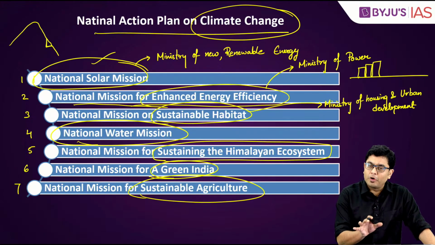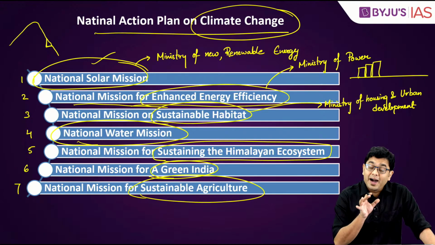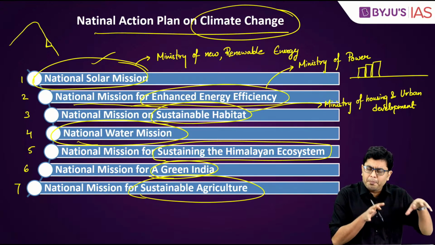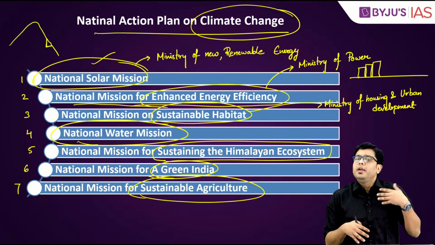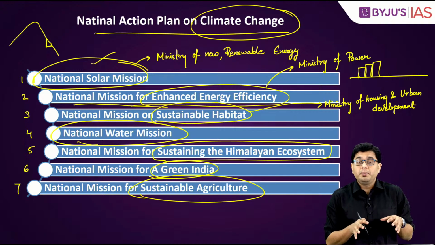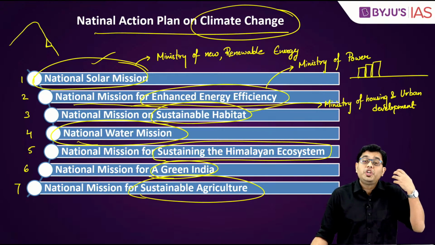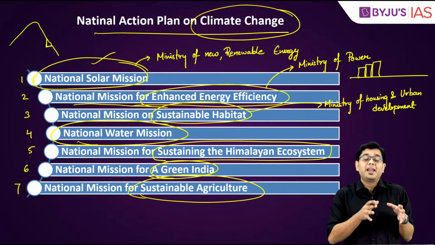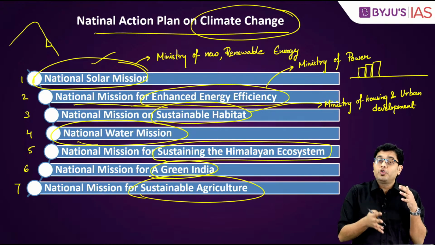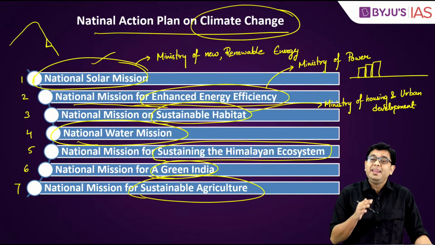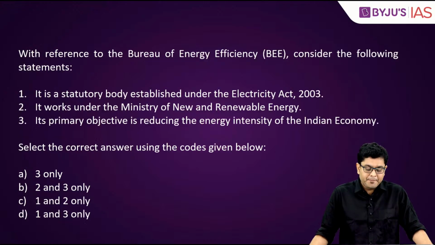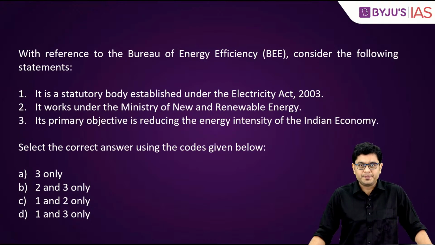Now when we are talking about National Action Plan, there is another sub-program or another sub-plan which is not that particularly important, but still if it is asked, you will have to tell about that as well, and that is about National Mission for Knowledge and sharing of best practices regarding climate change and its mitigation efforts. So that is also a subplan, in total making it 8. So basically that is again handled by Department of Science and Tech. Okay? Now, moving on to the next question.